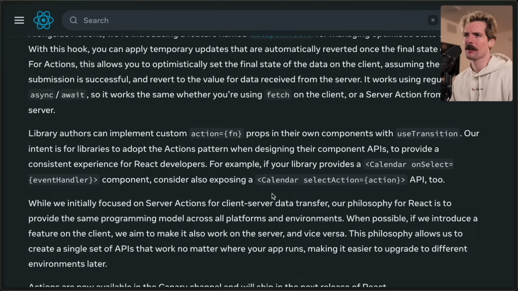Library authors can implement custom action equals function props in their own components with useTransition. Our intent is for libraries to adopt the actions pattern when designing their component APIs to provide a consistent experience for React developers. For example, if your library provides a calendar onSelect event handler component, consider also exposing a selectAction equals action API too. This is really interesting. I'm starting to see what they're going for here.